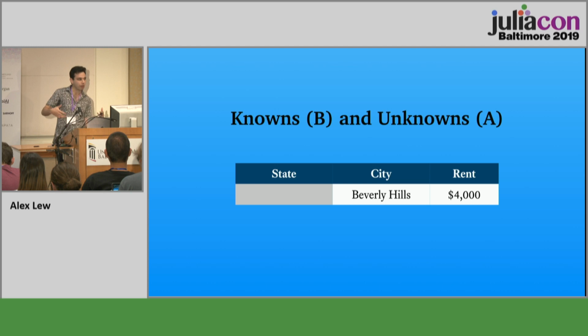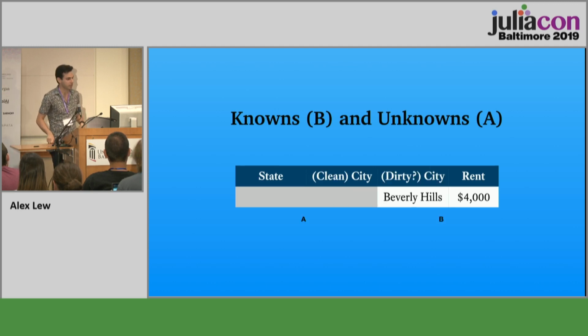It may look like our knowns are the rent and the city, and our unknown is the state. But remember that we're not assuming that the user typed the city correctly. They typed Beverly Hills, but what if they actually live in Beaver Hills, Connecticut, right? We don't know. And so a more accurate picture would be to say there are kind of four variables here. There's the rent, the potentially dirty city. Then what we don't know is the clean city and the state.